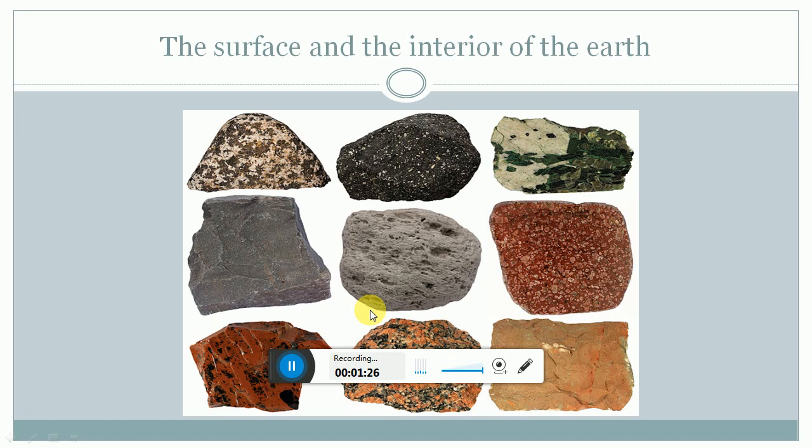In our previous class, we also learned that it is very difficult to know about the interior of earth because deep down in the earth it is very hot. So it is not possible to gain knowledge by direct observation. So the knowledge about the interior of earth is based on indirect observation, in which we have already learned about the earthquake and the volcano.